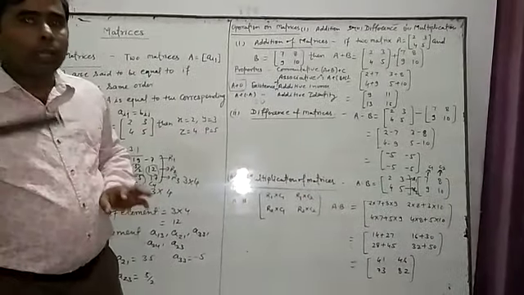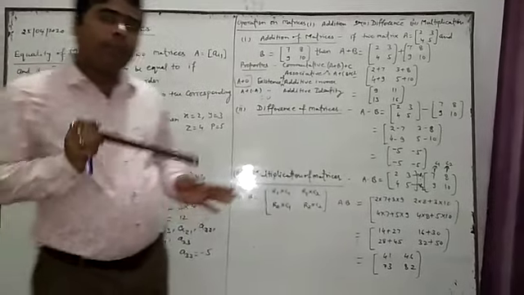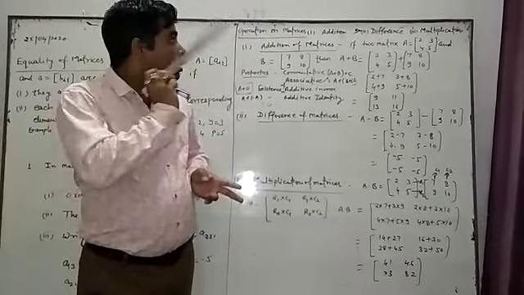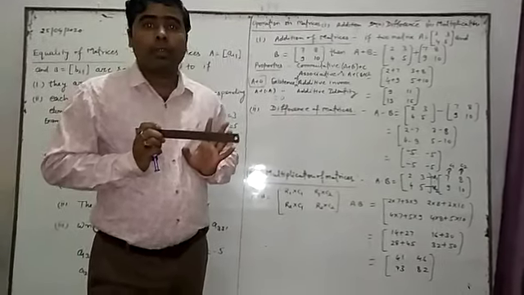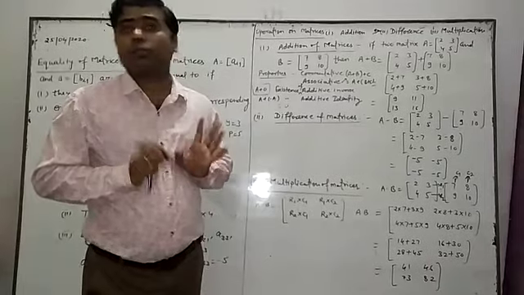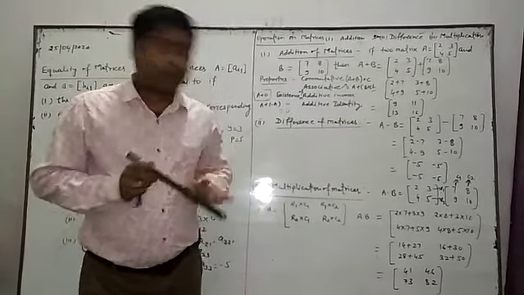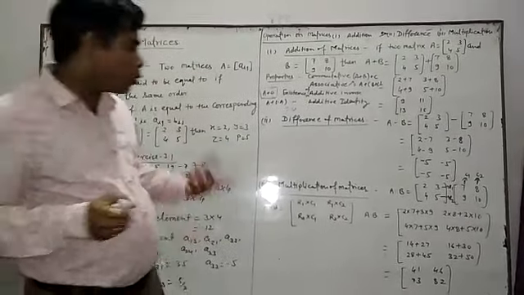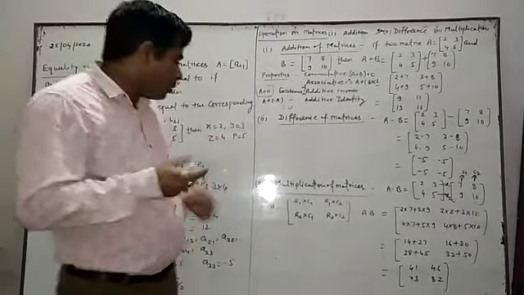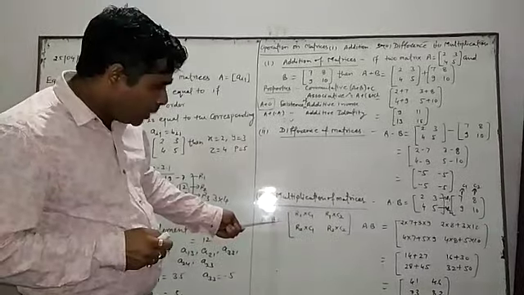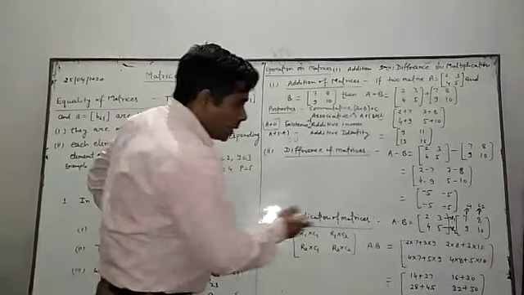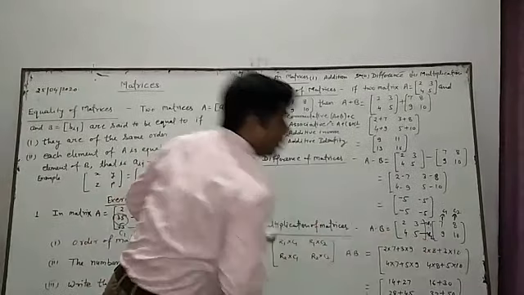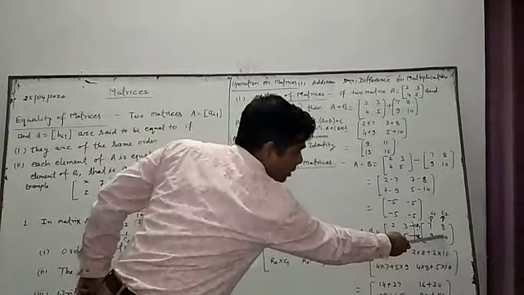Now, another thing you can understand: when the matrices are square matrices, then we can add and subtract both. Matrices should be square matrices, otherwise we cannot add. Now in multiplication, there is a possible condition: even if rows and columns are different, we can multiply. Now A into B: this one is R1 and this one is R2, and this one is C1 and this one is C2.